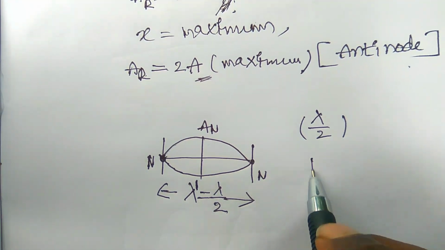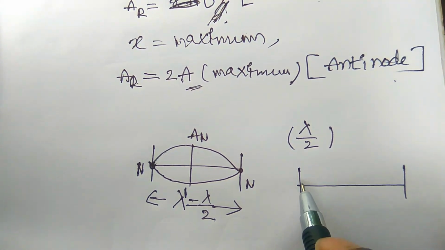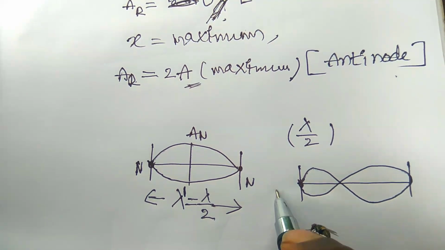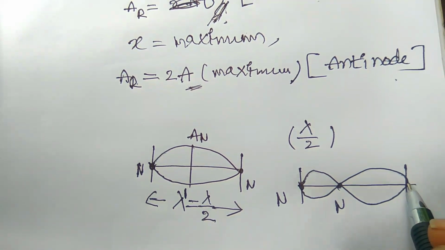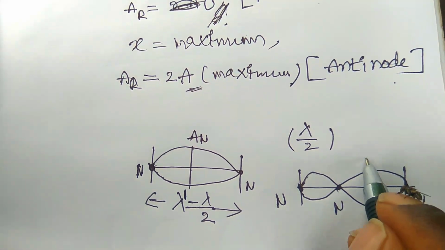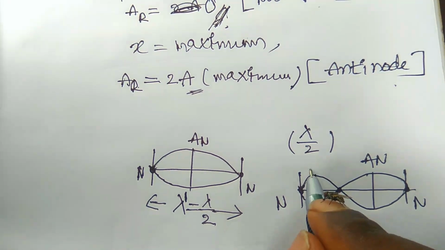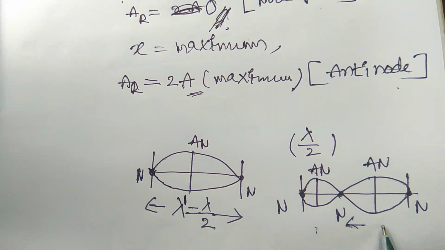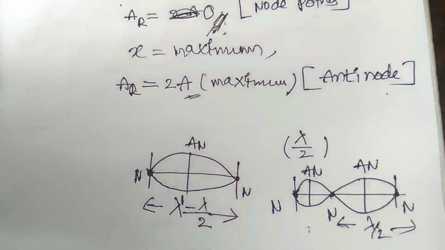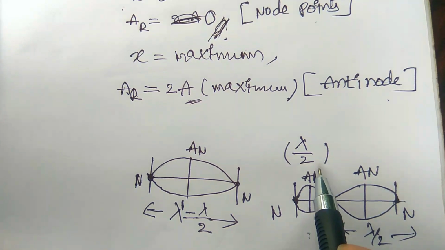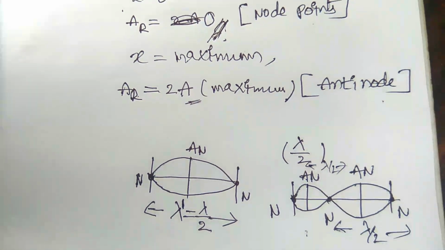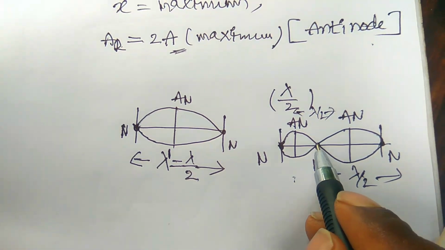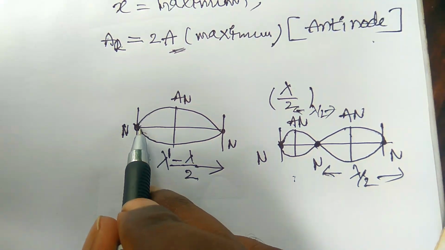It means, this is the standing wave we have to draw, and this is a node point, this is a node point, this is a node point, and this is antinode, and this is antinode. So the distance between any two node points is lambda by 2. The distance between any two antinode points is lambda by 2. The distance between node and antinode means from this point to this point.